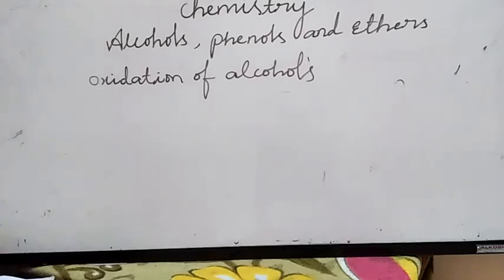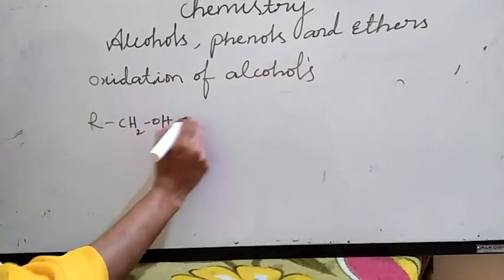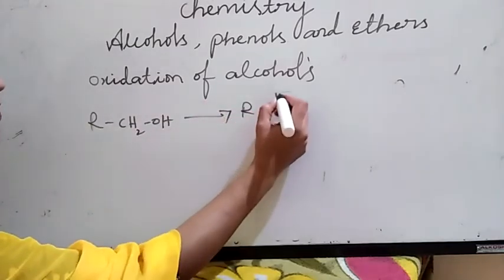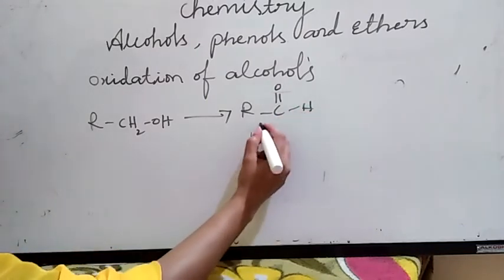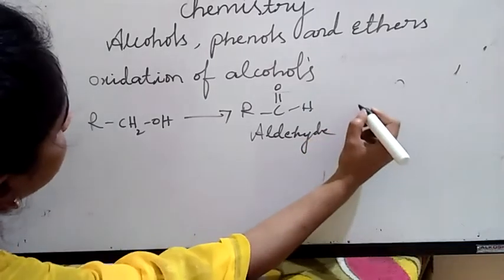Depending on the oxidizing agent we have used, the primary alcohol is oxidized to an aldehyde, which in turn is oxidized to a carboxylic acid. If I take a primary alcohol, RCH2OH, it is oxidized to RCHO. This is aldehyde.